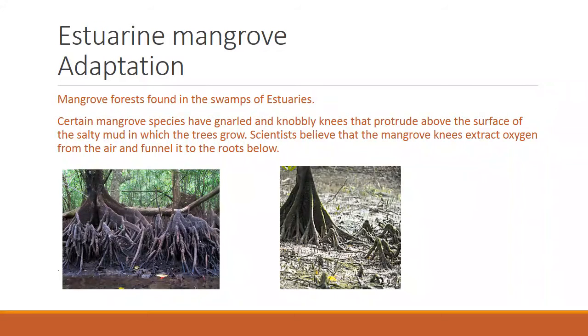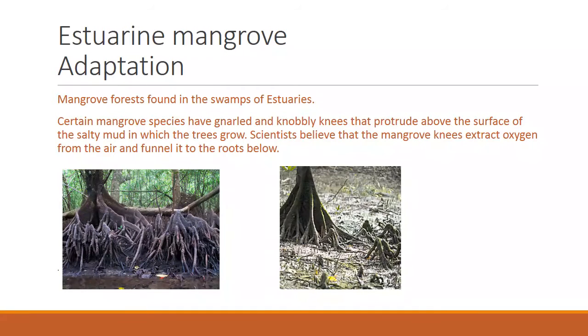Estuarine mangrove. First we will discuss the adaptation of these types of mangroves. Mangrove forests found in the swamps of estuaries. Certain mangrove species have gnarled and knobbly knees that protrude above the surface of the salty mud in which the trees grow. Scientists believe that the mangrove knees extract oxygen from the air and funnel it to the roots below.